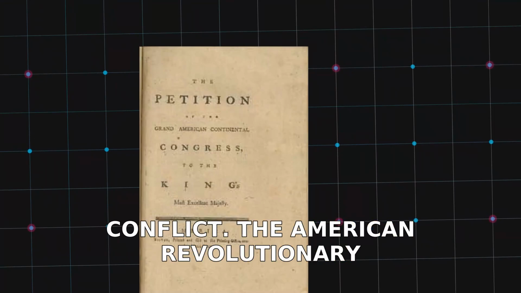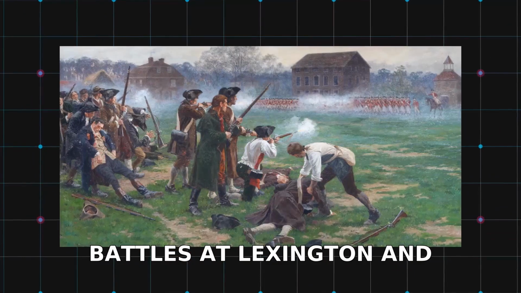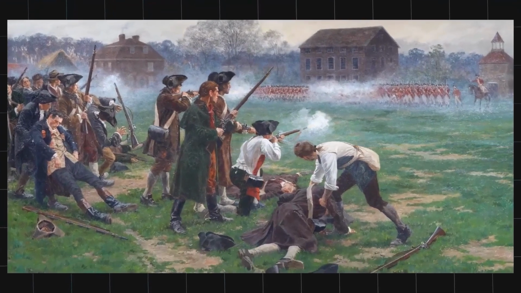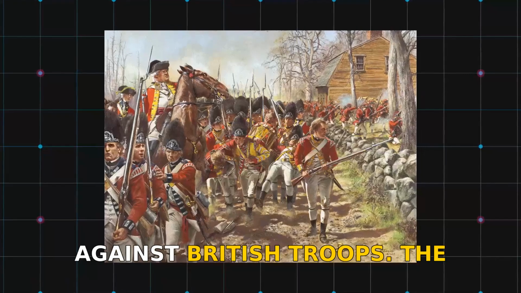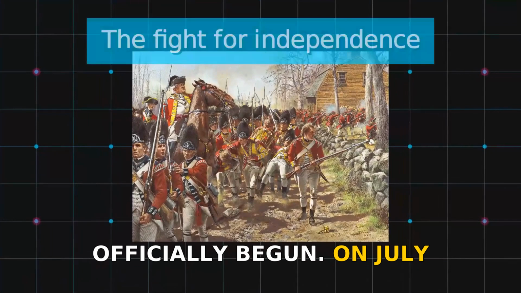The American Revolutionary War began in 1775. Battles at Lexington and Concord marked the start. Colonial militias faced off against British troops. The fight for independence had officially begun.